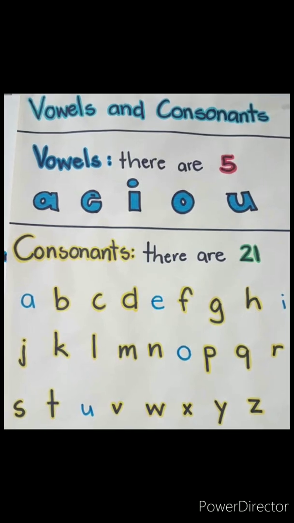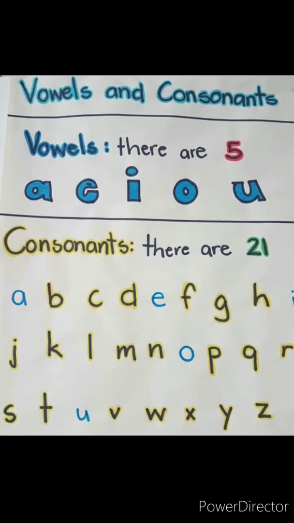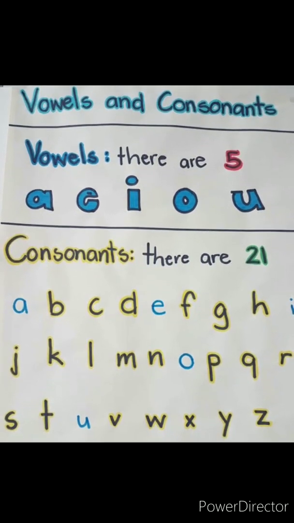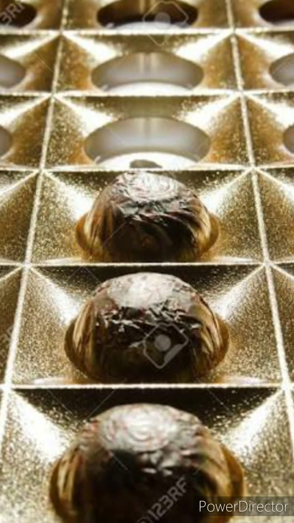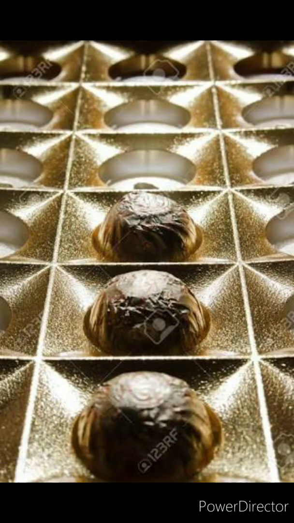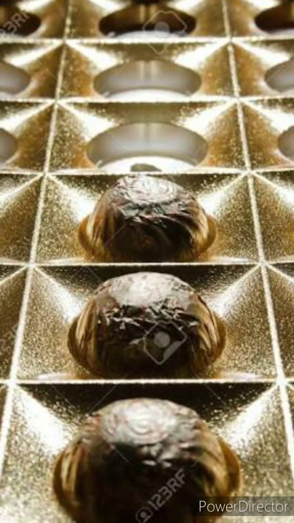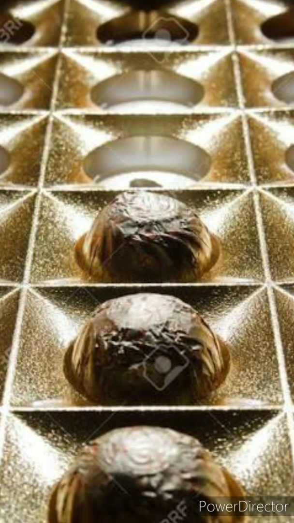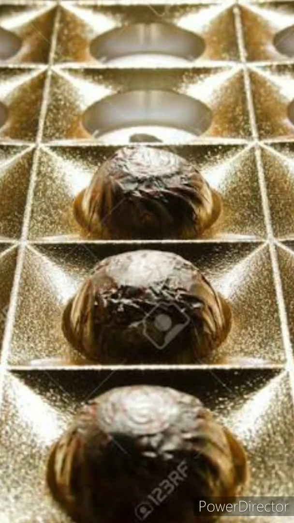Now if a word begins with a vowel sound, then we use an. And if it begins with a consonant sound, then we use a. That is why when we were talking about chocolate, we were getting the sound of a consonant. You pronounce the word chocolate, you'll get the sound of a consonant C, right? So we used a and we did not use an. I hope you understood, right? Now please note, we have to look for the vowel sound and the consonant sound, not just vowels and consonants. You keep this in mind.